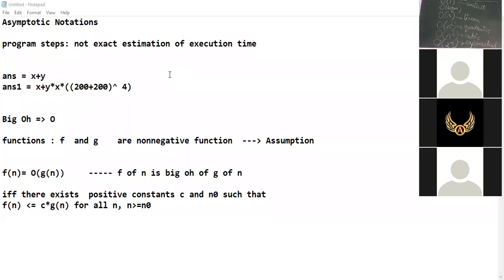Now, let me know that from this logarithmic, linear, quadratic, cubic, and exponential, for a given value of n, which of these will give you the least value. Which is the least value and which is the maximum value?